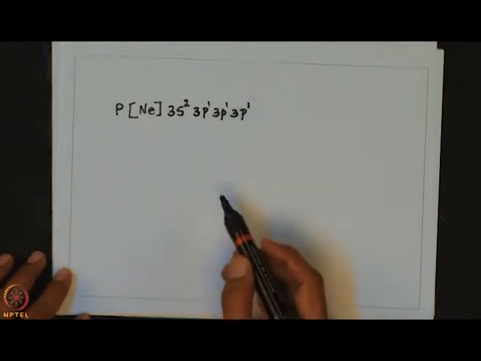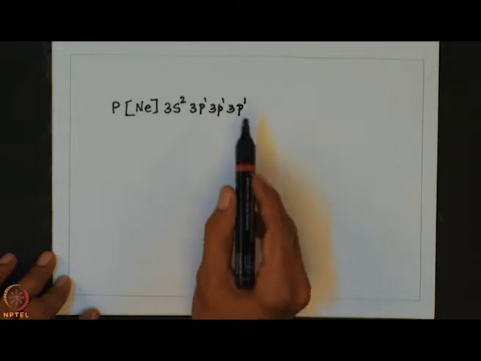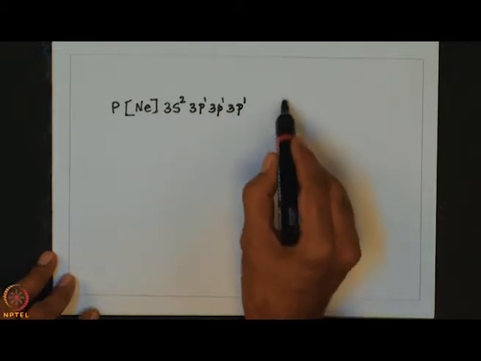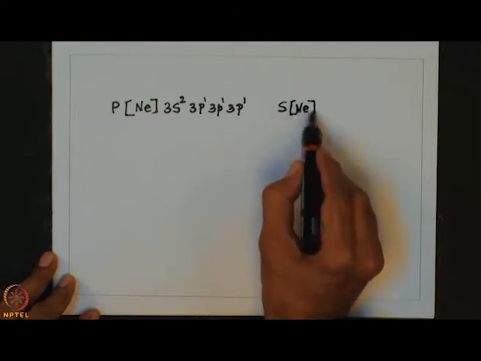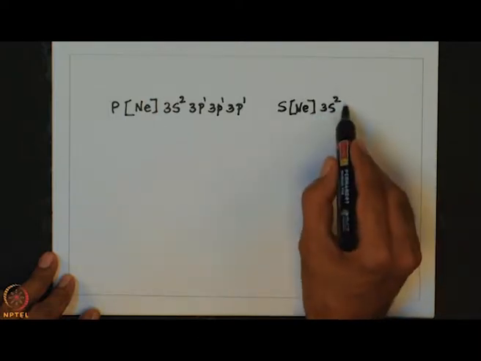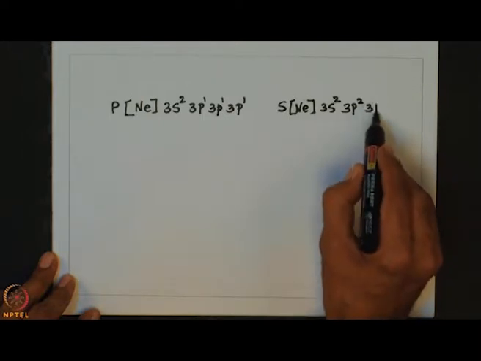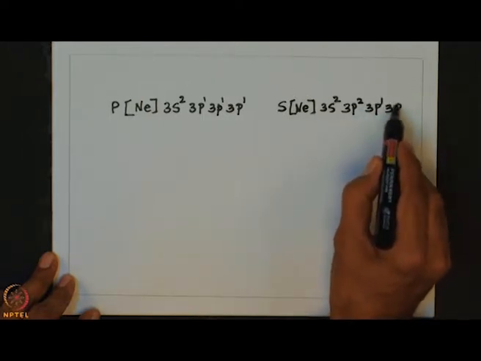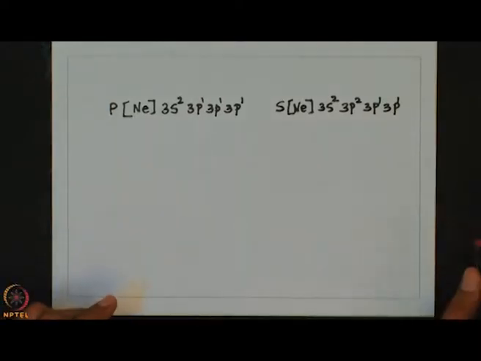Instead of writing 3p3, for simplification and better understanding, I am writing 3p1, 3p1, 3p1. Similarly, let me write for sulfur as well. If you look into the electronic configuration of phosphorus and sulfur, this is very similar to the case of nitrogen and oxygen.